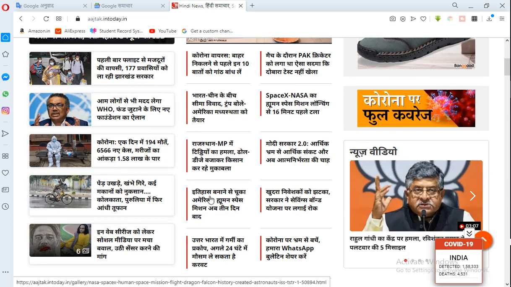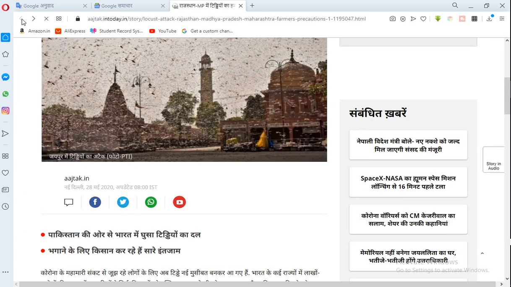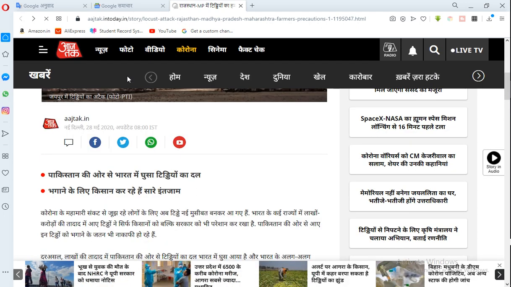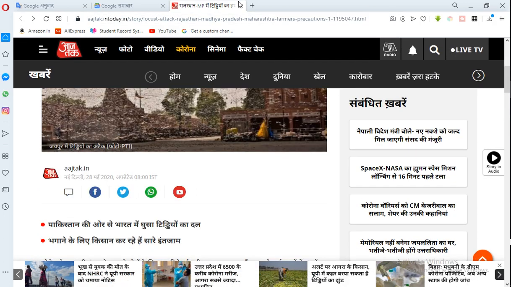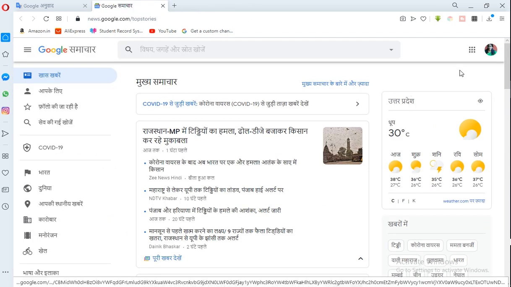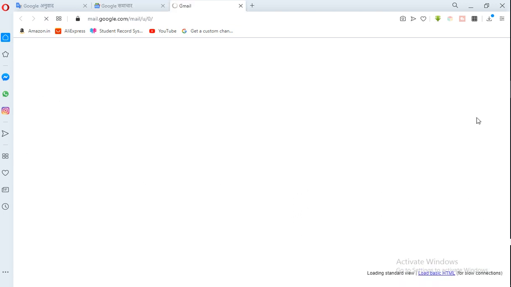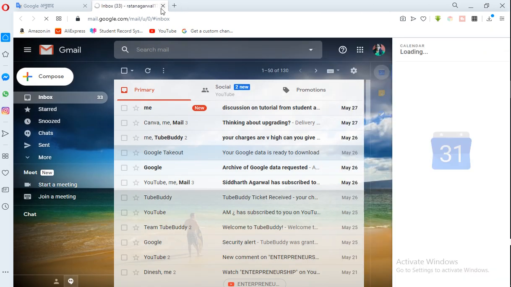All these things, several news are there. If you want, you can see. Next, I am showing all these apps because you people don't know how to handle them. So when I tell you, then you will be able to use it on your phone. Then Gmail, already I have told you how to make the mail on Google. So I need not tell you again.